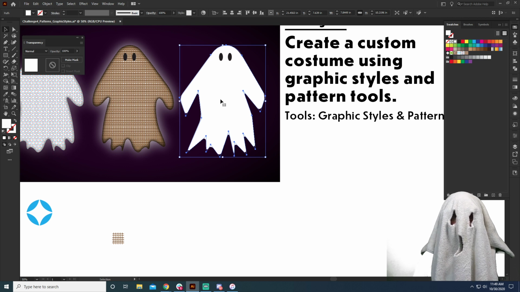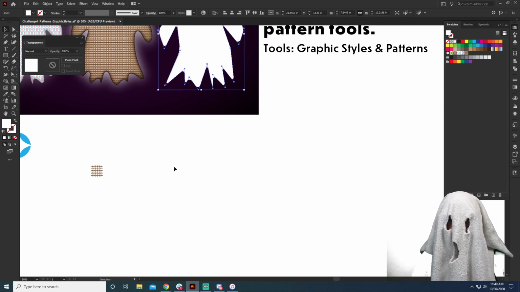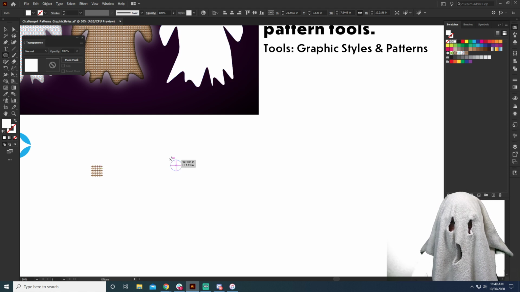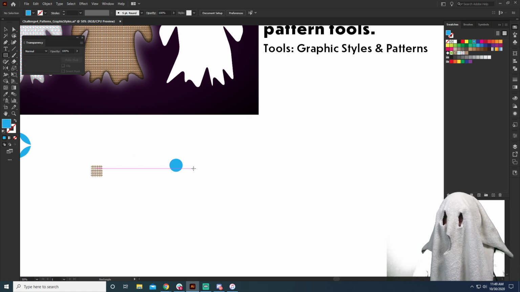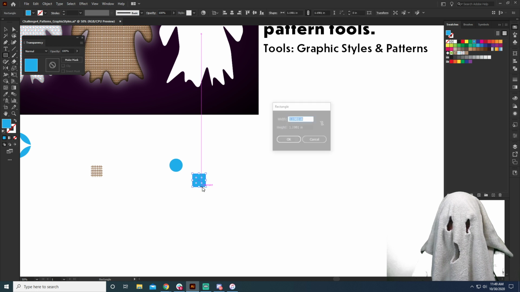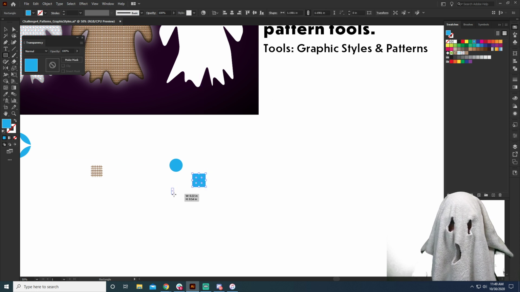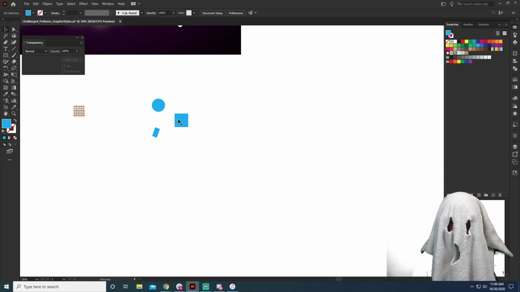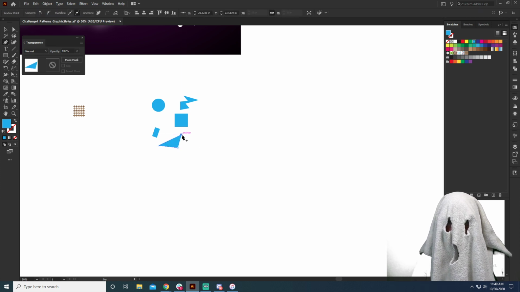And from here, I'm going to kind of play around and maybe create a fun, like 80s version of something. So we'll have some of these. Maybe we'll have like a square, maybe. So we'll do, let's do like a rectangle, right? So these are going to be kind of fun, zany shapes. Maybe we'll do one that's just a kind of a lightning bolt shape. And then maybe one more that is just a fun triangle.